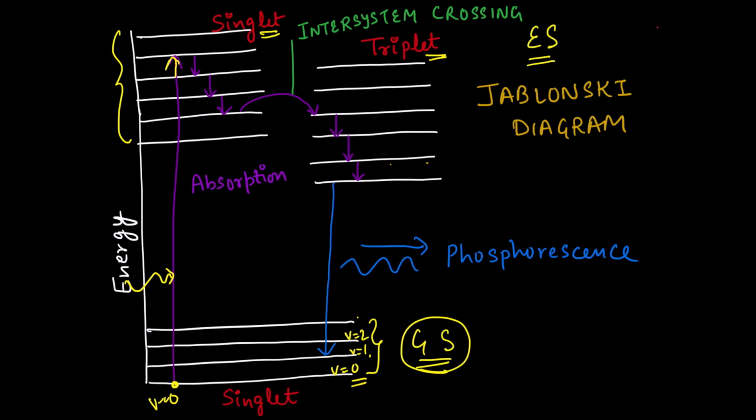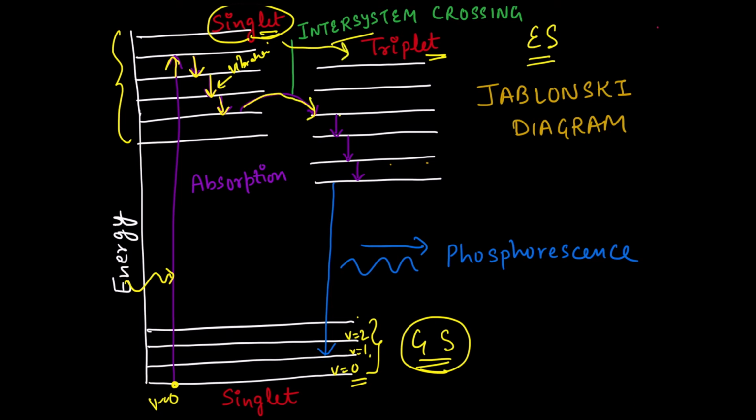Again, these molecules can undergo collisions with surrounding molecules, resulting in vibrational relaxation. This leads to loss of energy, and during this process some of the molecules can undergo intersystem crossing from the singlet state to the triplet state.